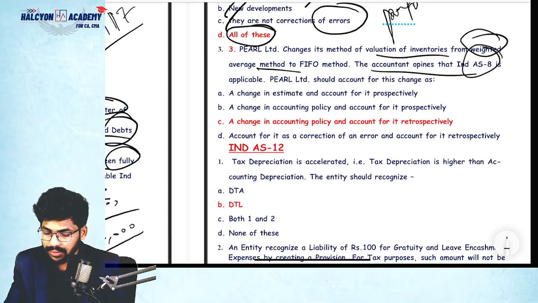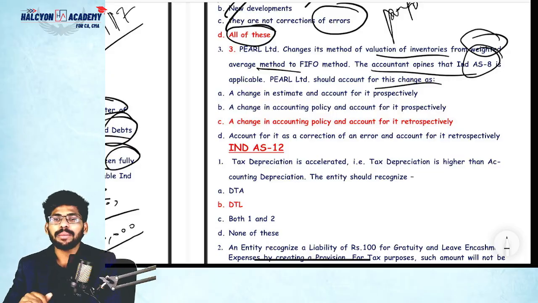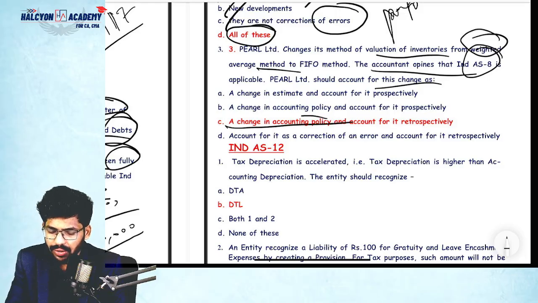The accountant opines that Ind AS is applicable. Pay should account for this change as... Can you please tell me: method of inventory, is it an accounting policy or accounting estimate? Accounting policy. Method of depreciation, accounting estimate. Change in useful life, accounting estimate. Correct or not? Yes. Valuation of investments, accounting policy. Okay, so that's why it's a change in accounting policy.